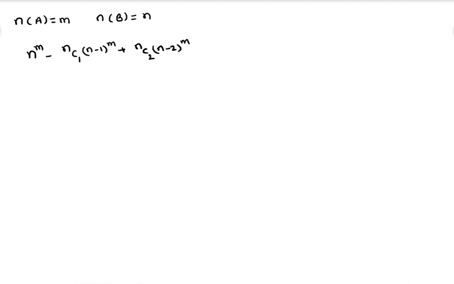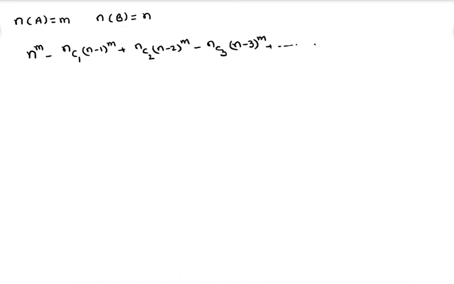So overall, we can discuss in this way about the number of onto functions. If n(A) = m and n(B) = n, then the number of onto functions from A to B is n^m − nC1 (n−1)^m + nC2 (n−2)^m − nC3 (n−3)^m + and so on.